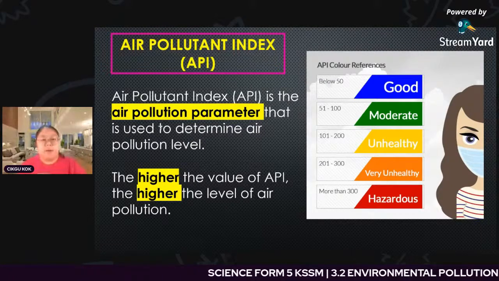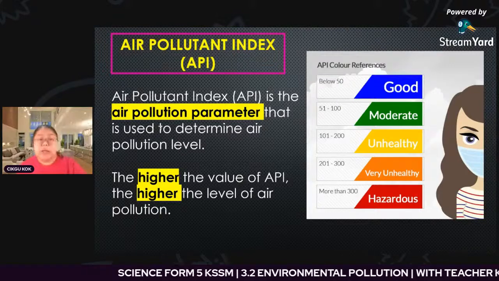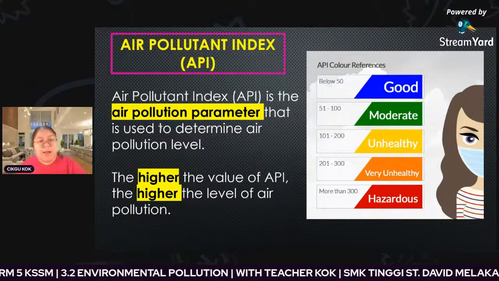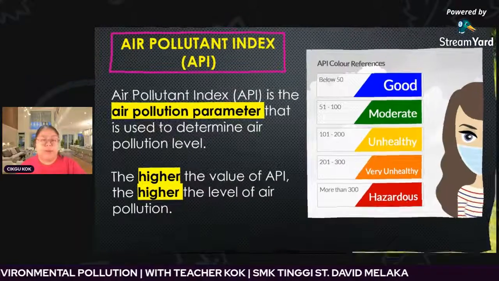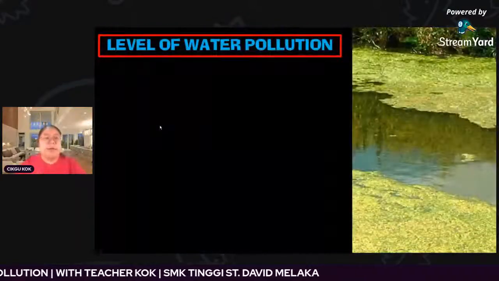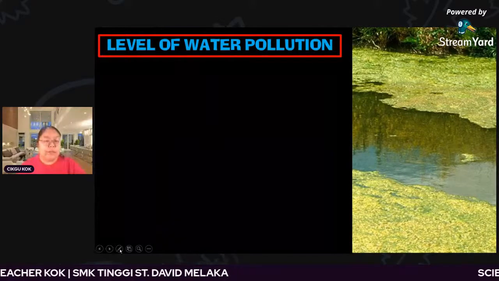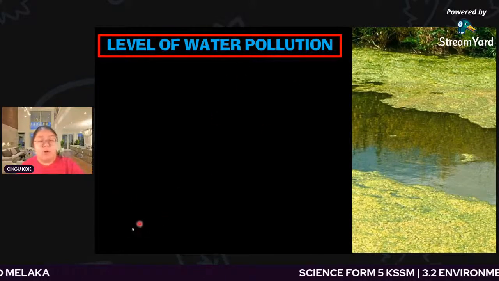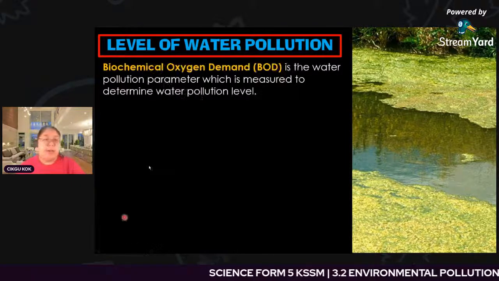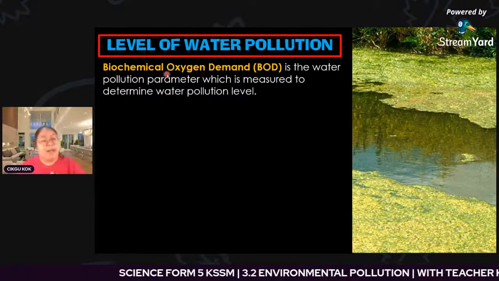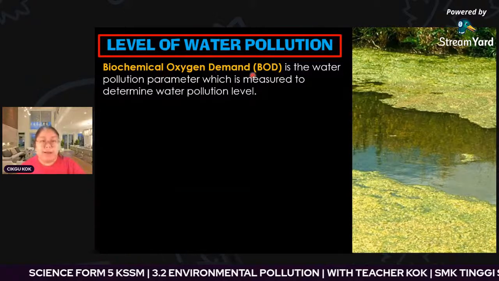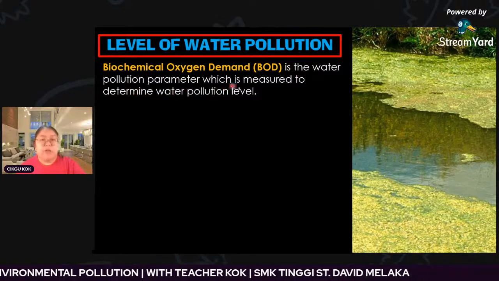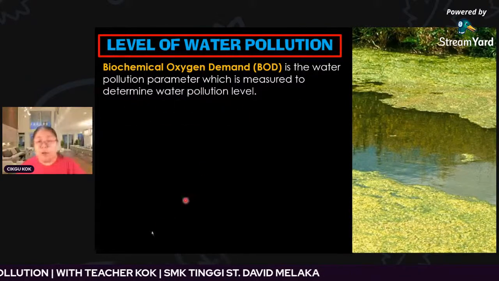Okay, if you have A, that means we should also have a water parameter. We need to know whether the water pollution is high or low. Okay, let's see the second one. The second one should be the level of water pollution. Is it high or low? So how do we measure it? We use the biochemical oxygen demand. Okay, BOD is a water pollution barometer, which is measured to determine the water pollution level.